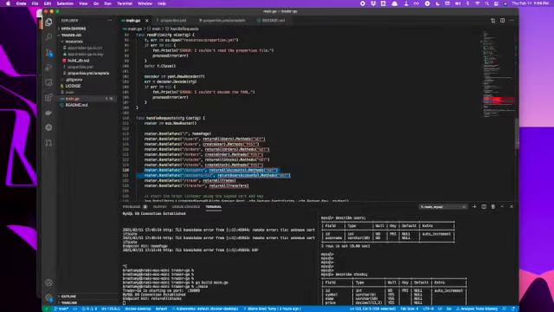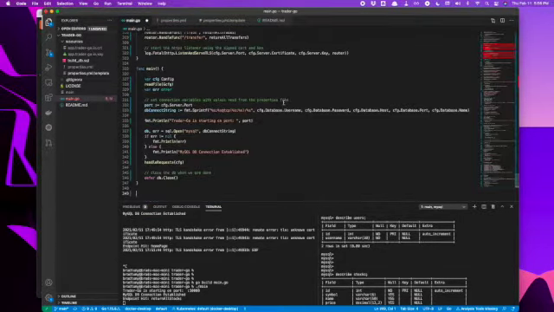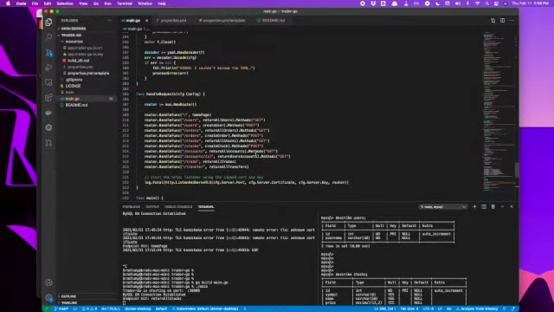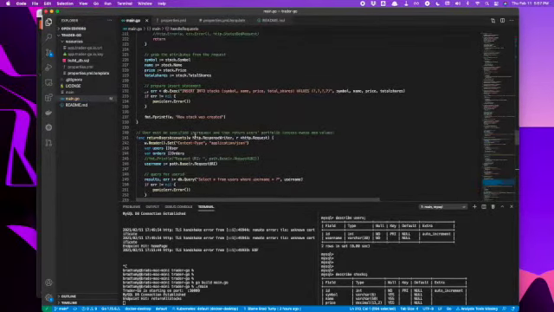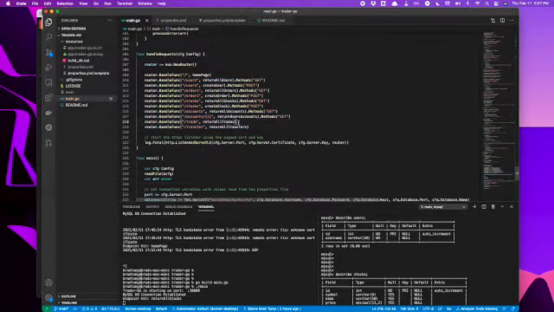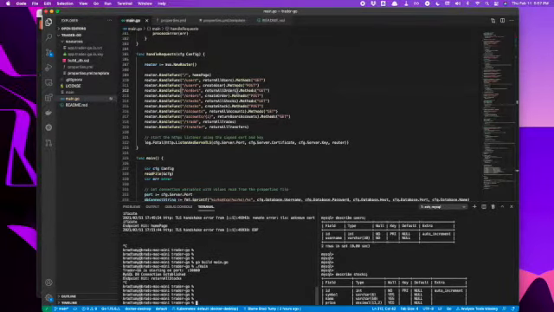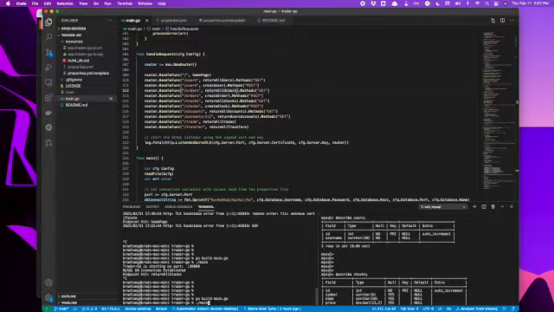So save that. We get a bunch of errors, not unexpected at all. Let's just go ahead and add in everything at this point. So we've got all of the routes. And now I went ahead and added all of the corresponding functions for each of those. Not getting any errors. Recompile once again.